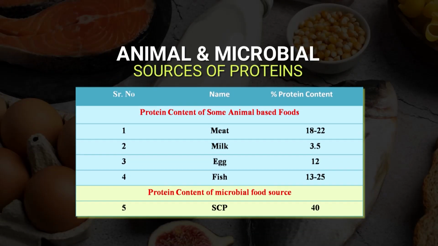In a similar way, there are animal and microbial sources of protein. We get more protein from meat, milk, eggs and fish. As compared to milk, we get more protein in meat, eggs and fish, almost more than 10% protein. In the case of meat, we get 18 to 22% protein, which is good quality protein. Then we get protein from microbial sources, that is single cell protein, which has more than 40% protein.